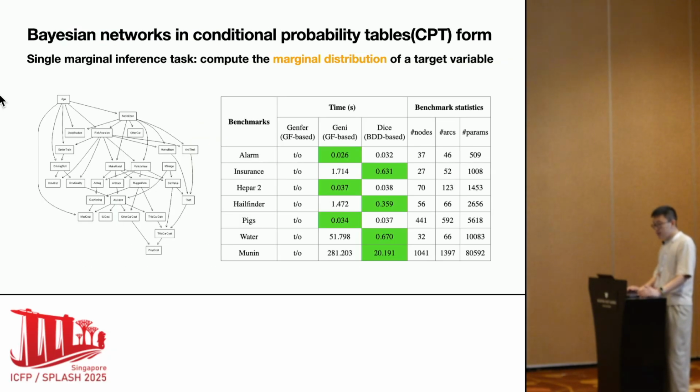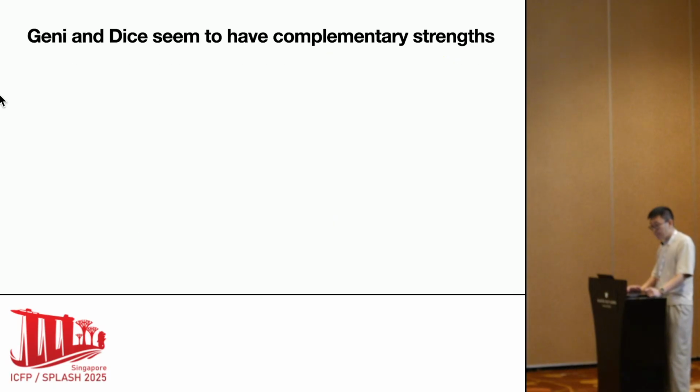We also compare Jianlin against DICE and Jianfer on single marginal inference task over Bayesian networks. This table shows that Jianlin and DICE are comparable on Bayesian networks such as Hailfinder and Pigs, which contain thousands of parameters, but DICE is faster on larger ones. Jianfer times out on all benchmarks. By contrast, Jianlin can compute exact solutions within 5 minutes for all 7 Bayesian networks in this table.